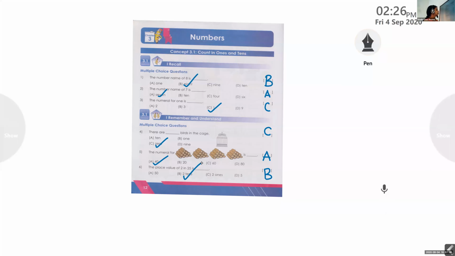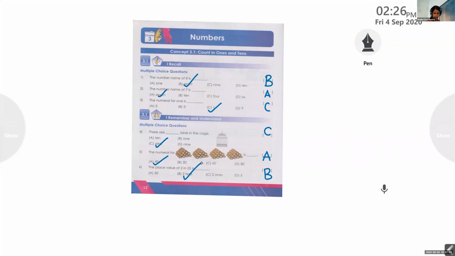So are you ready for the next one? Next page, page number 13. Yes. Good. So we have Maithili. Maithili, please unmute. And we have fill in the blanks.